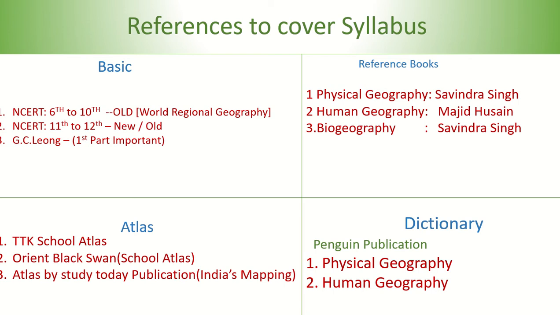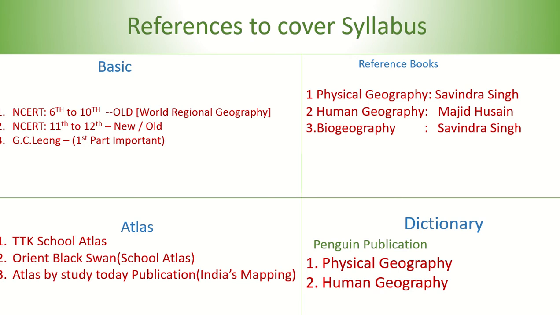First we will see what are the various references to cover syllabus of the geography optional. So the first thing is basic, then second is reference book, third is atlas and the fourth is dictionary.